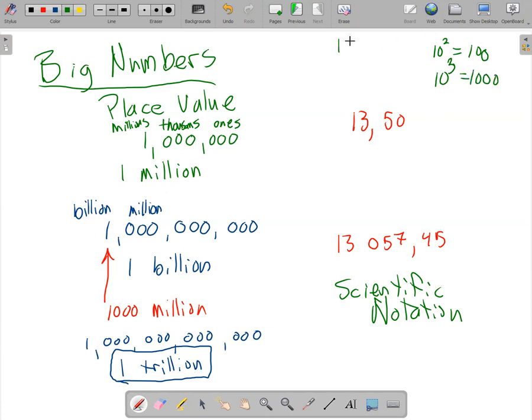Like, what would 10 to the first be? It'd just be 10. All right, here's a trick question. What would 10 to the 0 be? 1. Ooh, nice. It is 1. Yeah, 10 to the 0 is 1. 2 to the 0 is 1. 3 to the 0 is 1. Most numbers to the power of 0 are 1.